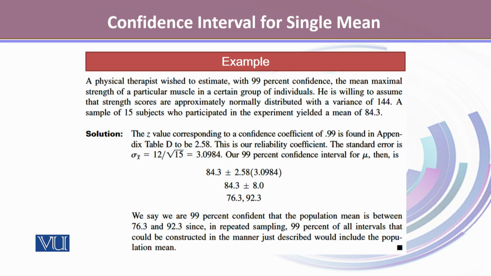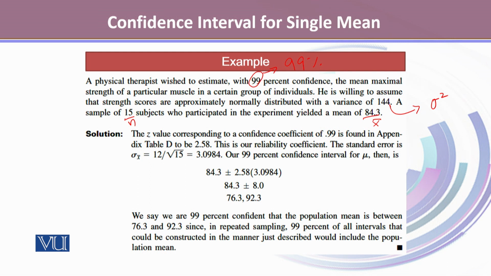He took a sample of 15 subjects who participated in the experiment that yielded an average of 84.3. In this situation, we are given the sample mean, sample size, and population variance. We are also given the confidence coefficient, which is 99%.